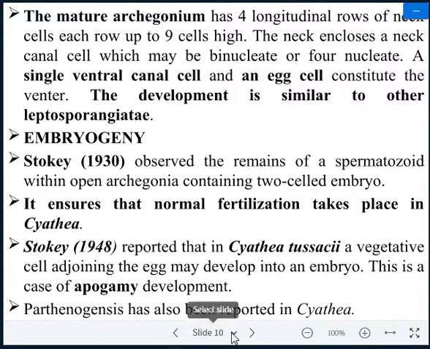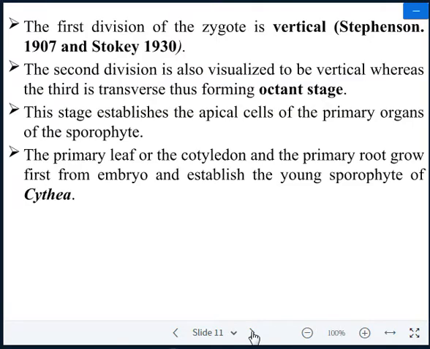Parthenogenesis has also been reported in Scythia. So there is a lot of research on Scythia by Stokes. He also observed apogamy as well as parthenogenesis. There is no formation of seed in the fern.